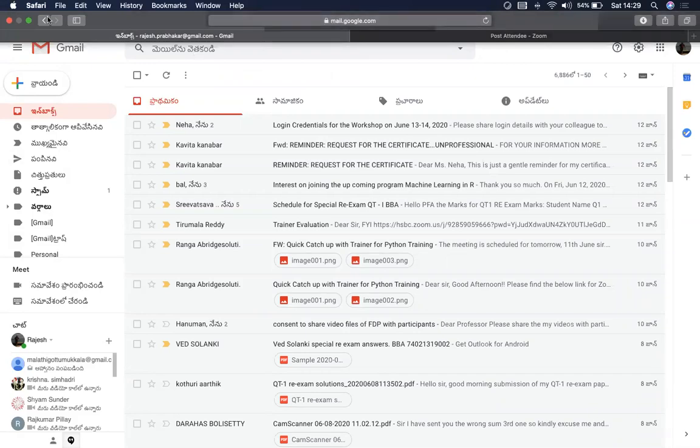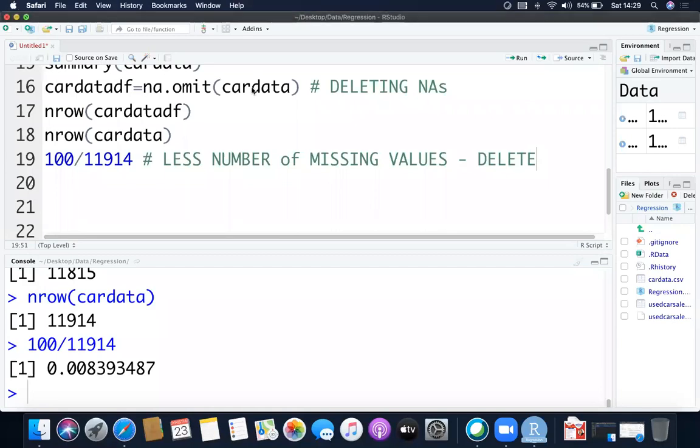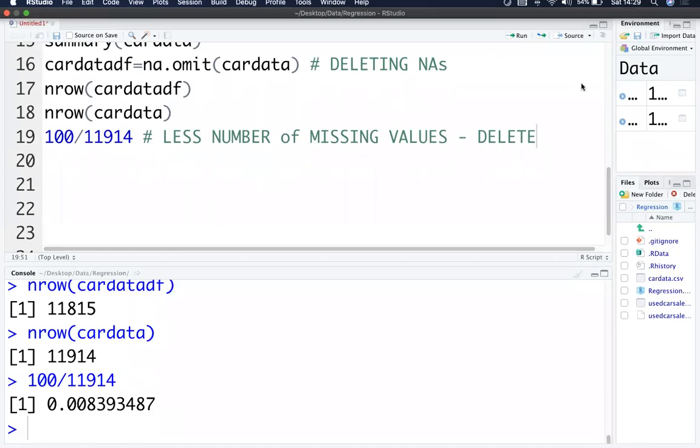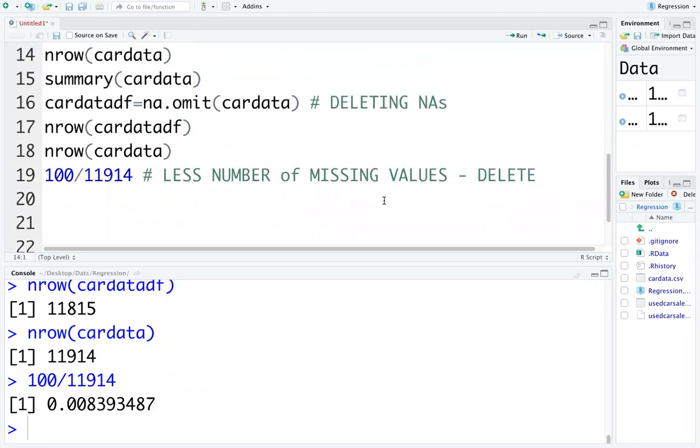Head and tail will give you the first 6 rows and the last 6 rows. Last class we discussed all these things. Nullifying command, I didn't understand. What do you mean by that, Priyansha?